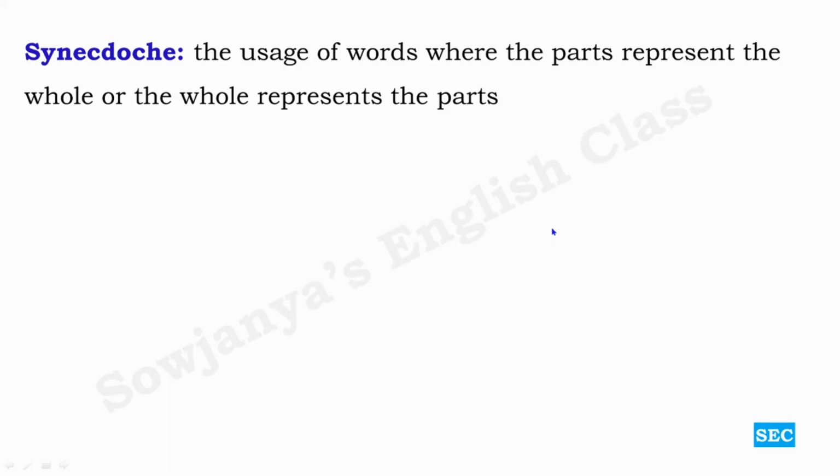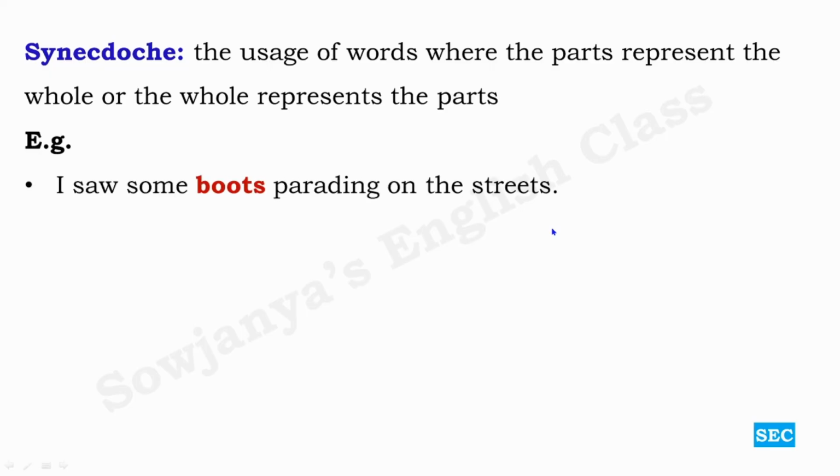Let us not go into all those details. Let us learn what this synecdoche is with the help of examples. I saw some boots parading on the streets. So here boots represent soldiers. Here a part represents the whole; the entire race of soldiers we are calling boots.